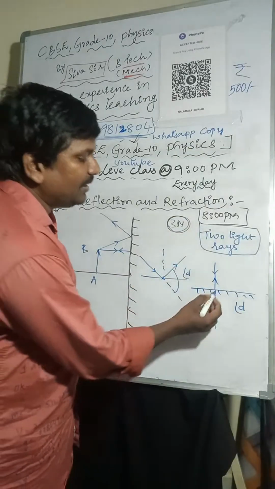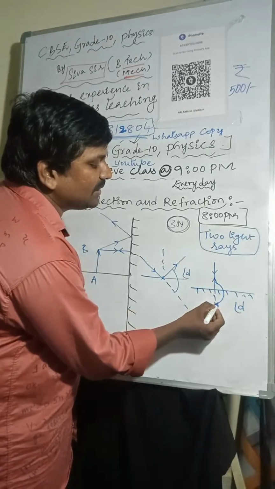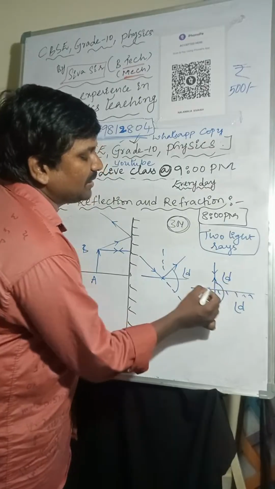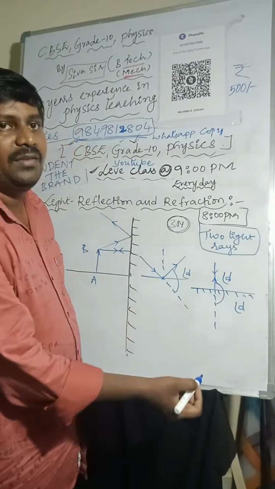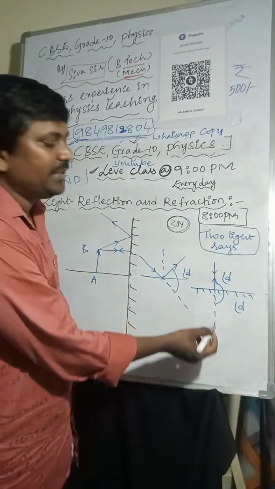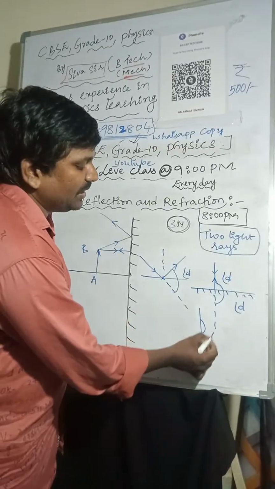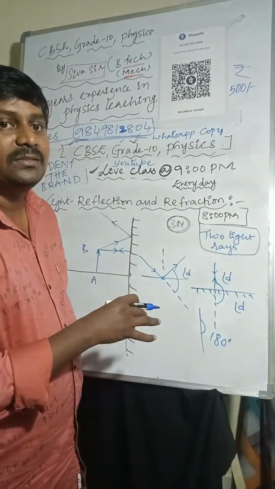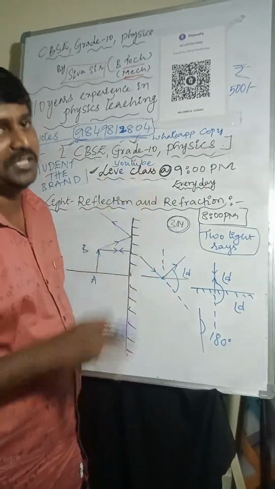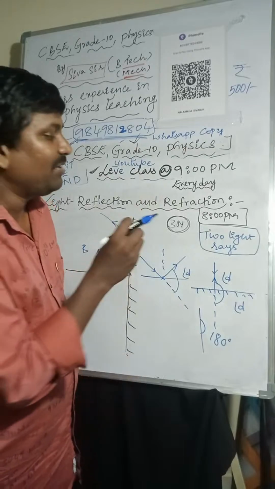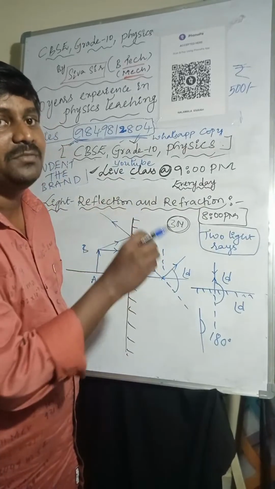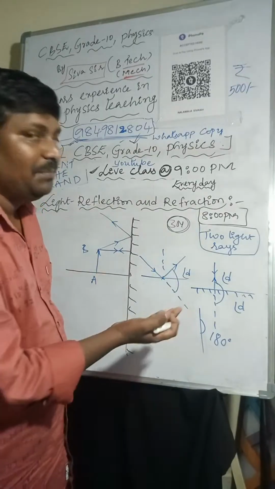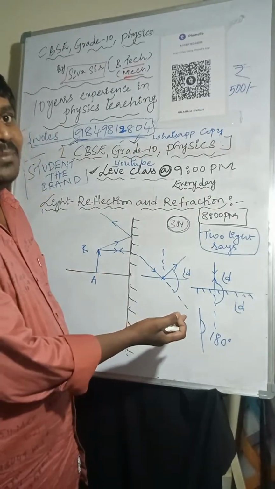So here, this is the reflected ray and this is the undeviated line. The angle between the reflected ray and the undeviated line is called the angle of deviation. What is the angle of deviation here? 180 degrees. So this angle of deviation is very special. It is a favorite question for the CBSE board exam. Why, sir? That is the main concept.